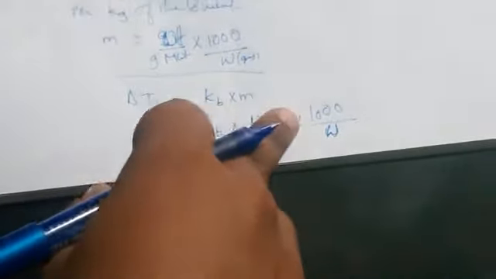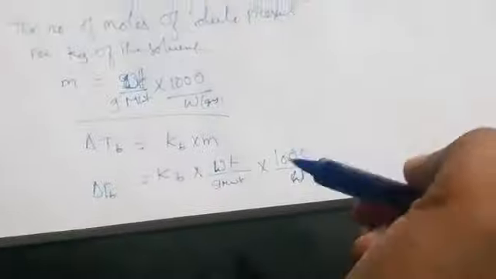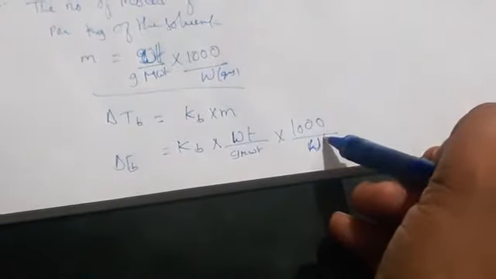So now what we have to find here is the molecular weight of this solute. We know the weight, how much we have taken, and the delta TB value we are going to know by graph, and the KB value we will know from the latent heat of vaporization, and this W we have taken as 1000 grams.